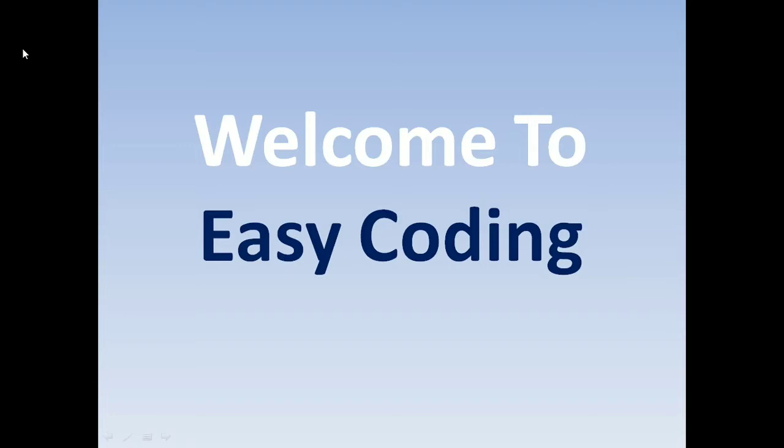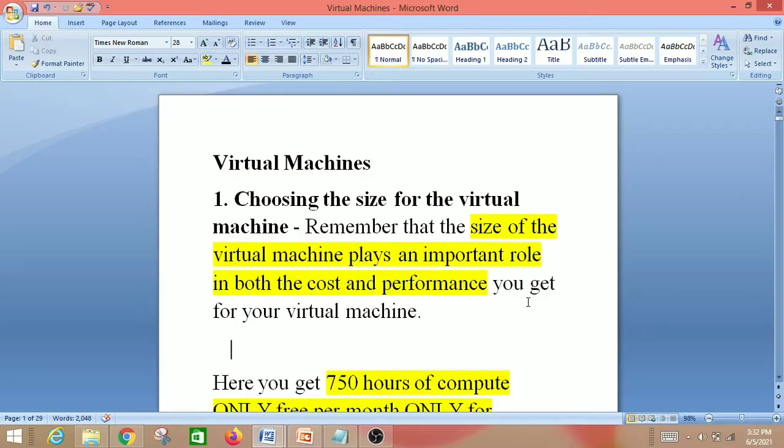So we will discuss the most important points you should remember while writing the AZ-900 exam. Let us start with the first topic, virtual machines. I have highlighted all the main points in yellow color. You should learn all these points because these are the questions that were asked in my exam. I prepared using this document, and I would say you should learn this document.